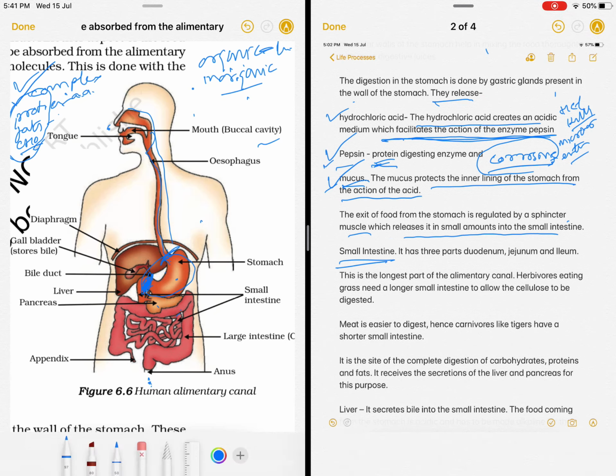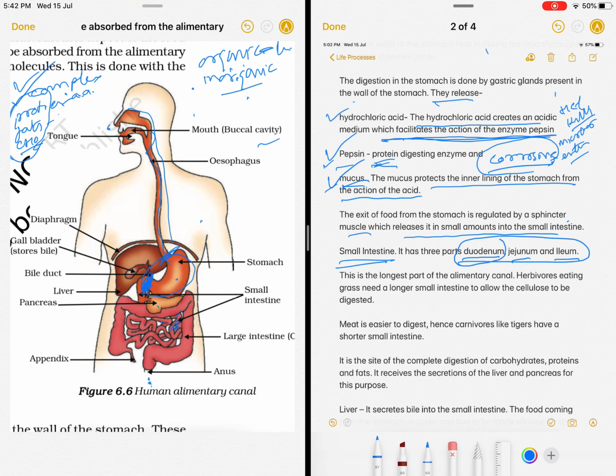So now from the stomach the food has come to the small intestine here. These are small and coiled, you will not be able to make them out. The large size is of the large intestine and the smaller is, you can say, of the small intestine. So the food has now come into the small intestine. The small intestine basically has three parts: duodenum, jejunum and ileum. The duodenum is the main place where most of the digestion happens. This is the longest part of the alimentary canal.